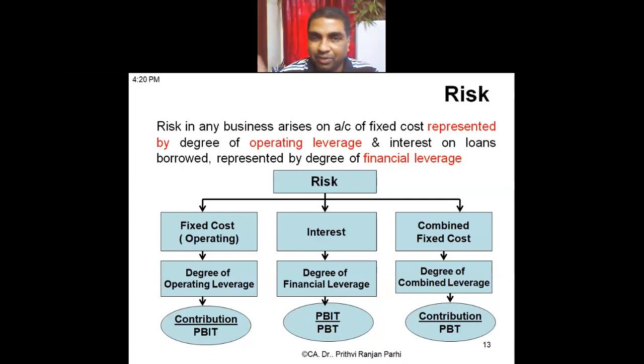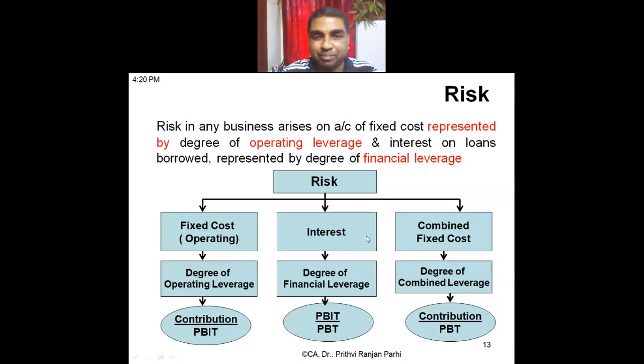Now, friends, we need to understand the risk in the business comes because of fixed cost, and these risks are measured by leverages. Why are you calculating leverage? Because we will be able to calculate the degree of risk associated with this business. If it is operating fixed cost, the degree of operating leverage is measured by this formula.